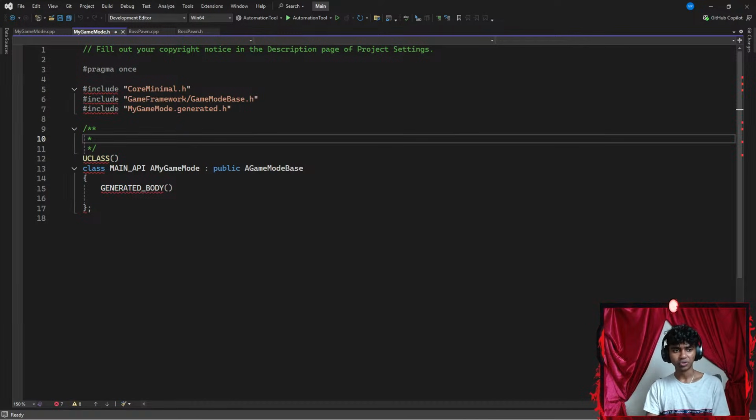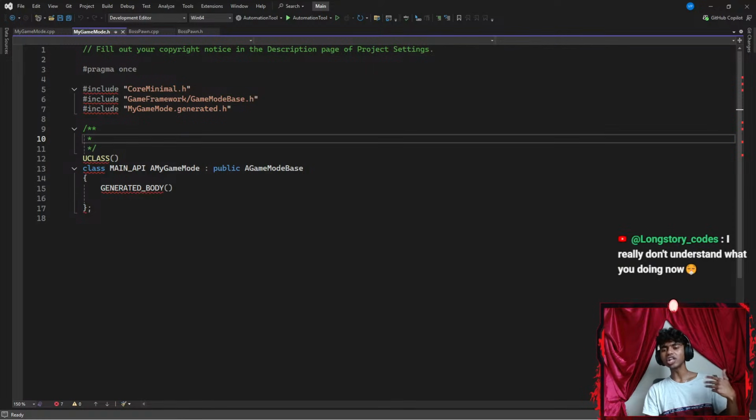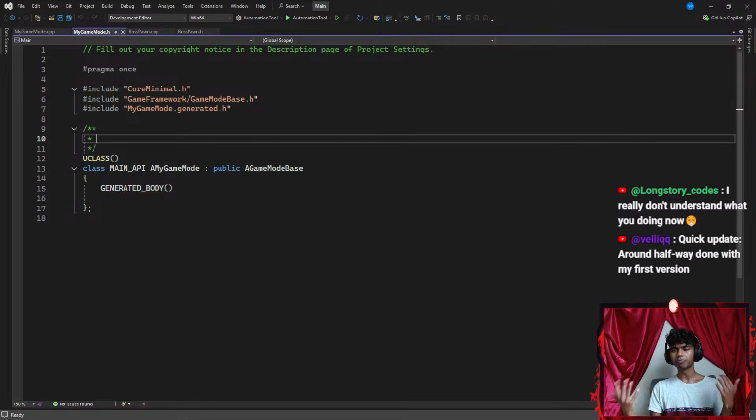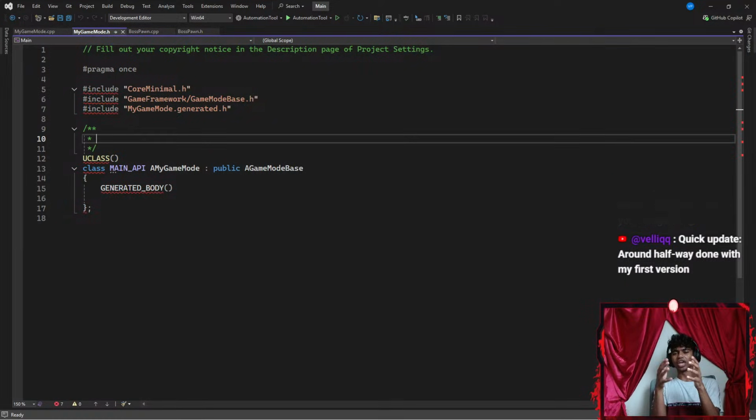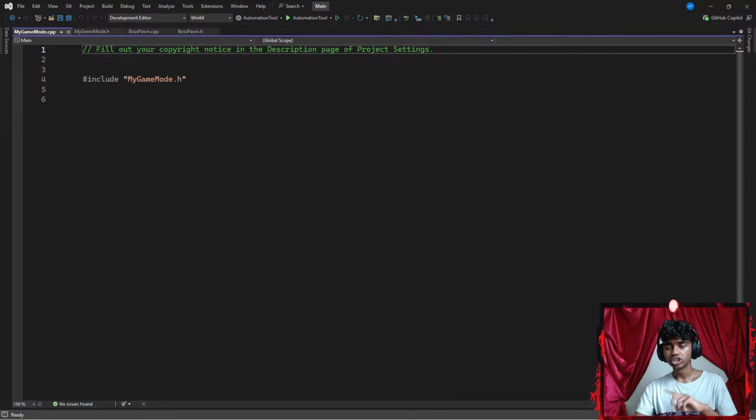I really don't understand what you're doing now. Honestly, I am working on setting up a camera for my pawn, because I can move my mesh around my screen, but my camera is just in one location. I just see it moving. I want the camera to move when my player moves as well, if that makes any sense. I get my game mode .cpp file and my game mode header file.